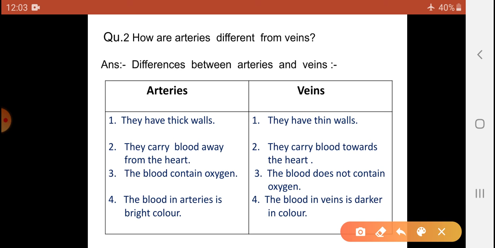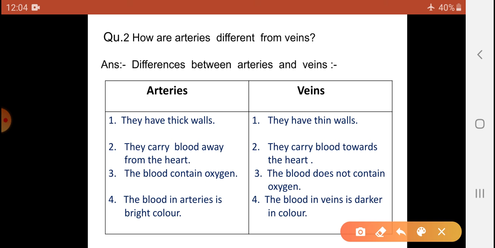How do arteries differ from veins? Arteries and veins should be written down as it is. First point, arteries have thick walls. Veins have thin walls. Arteries carry blood away from the heart. Veins carry blood toward the heart. Third point, the blood in arteries contains oxygen. The blood in veins does not contain oxygen.